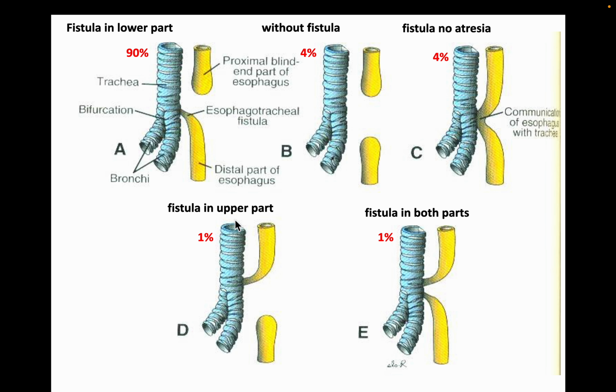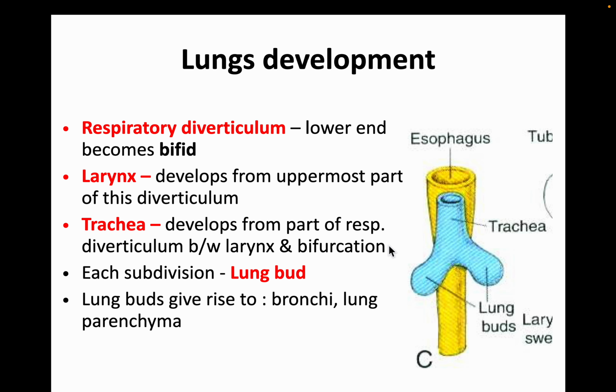Then fistula in the upper part is seen in 1% of cases, and fistula where both the proximal and distal segments open independently into the trachea is seen in 1% of cases.